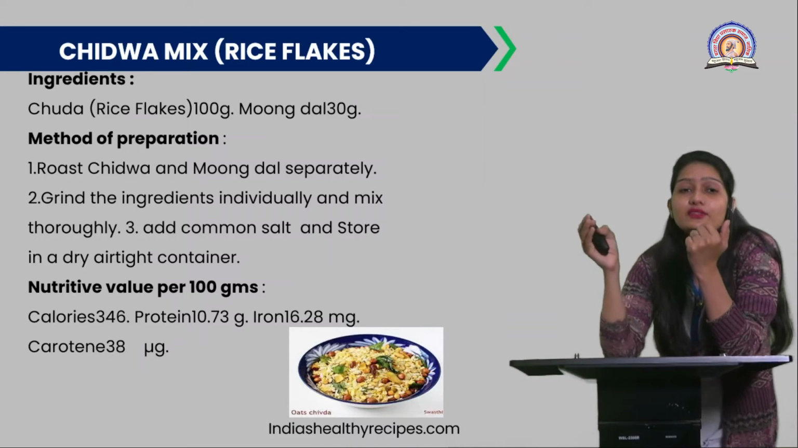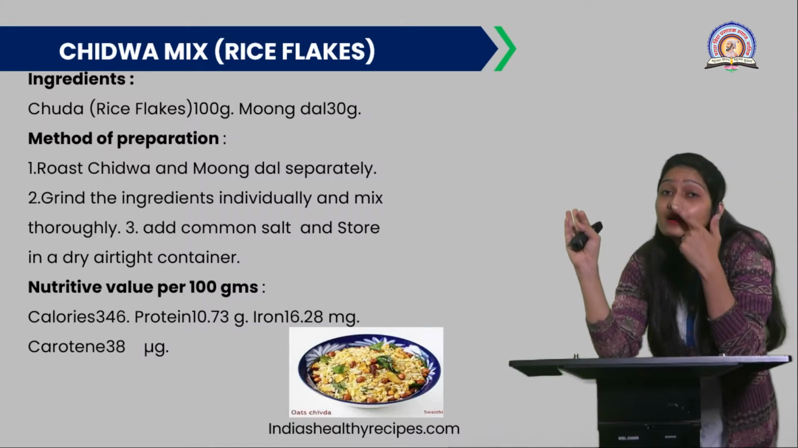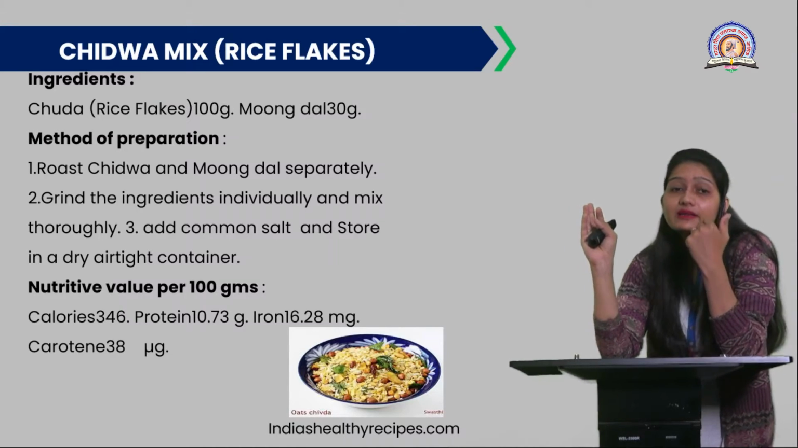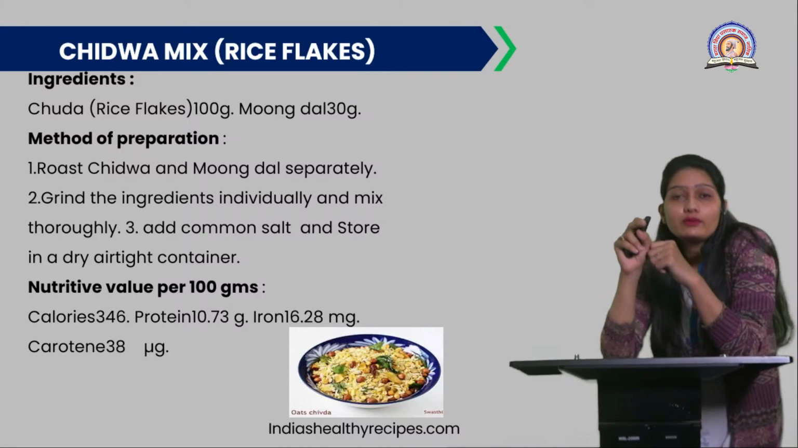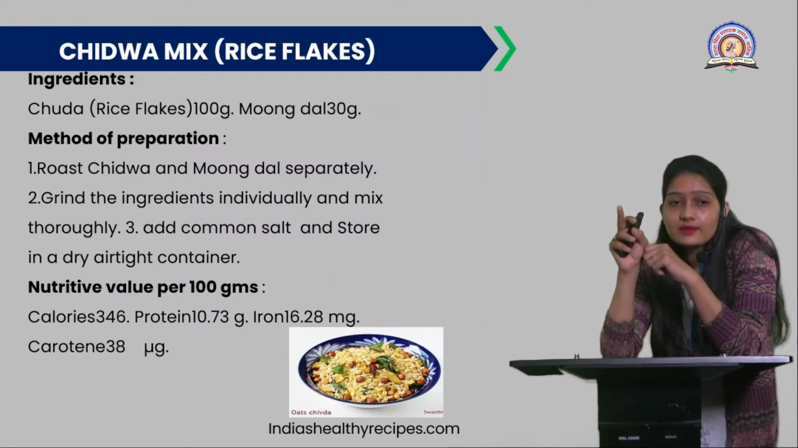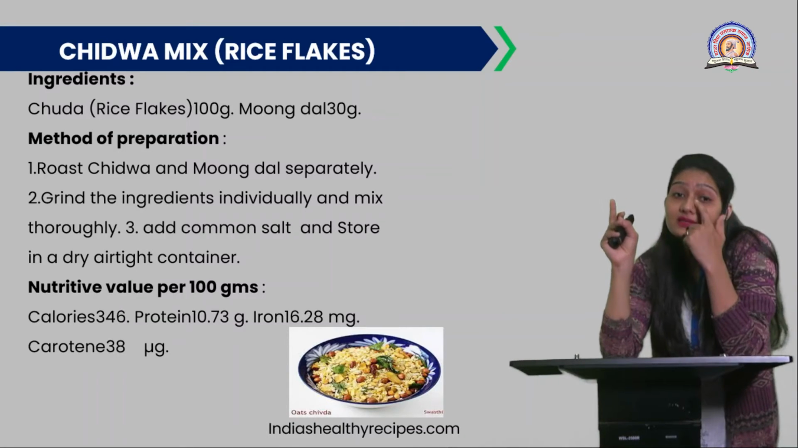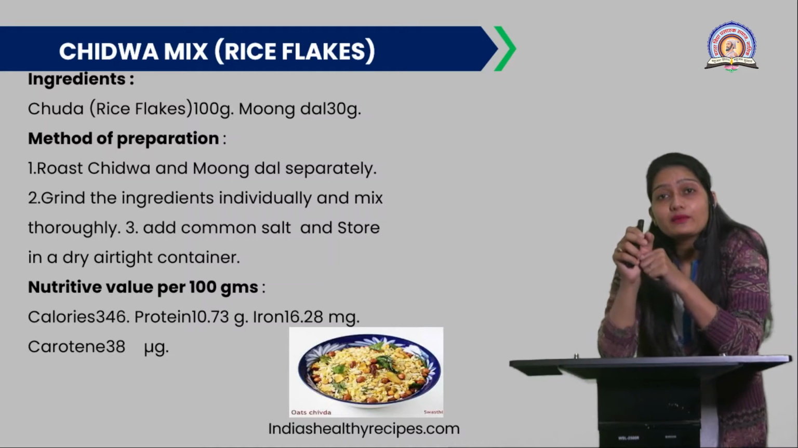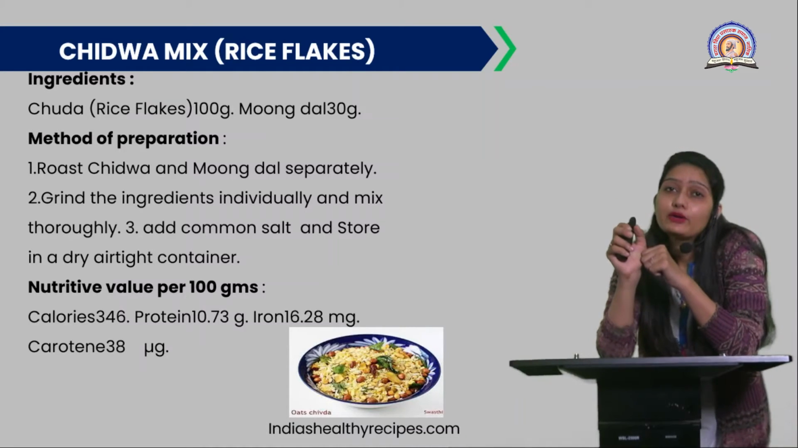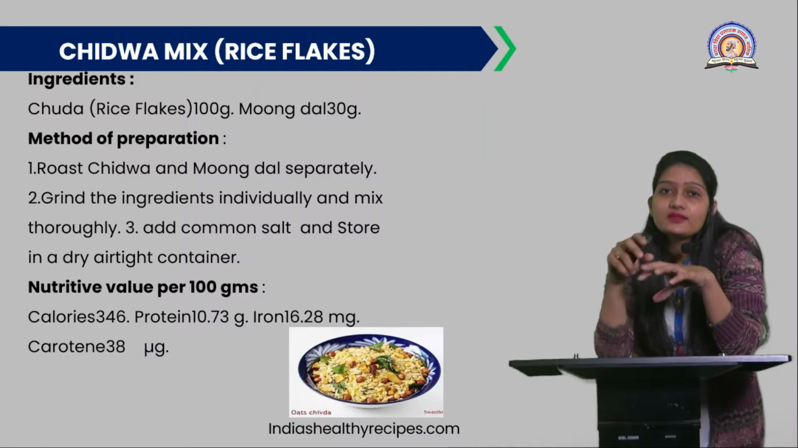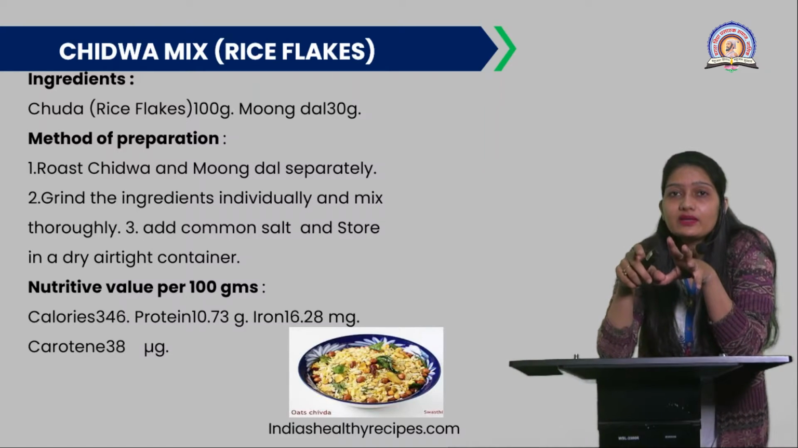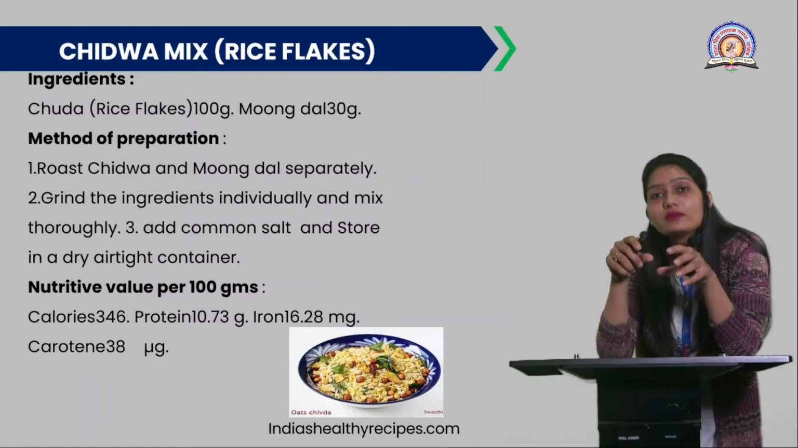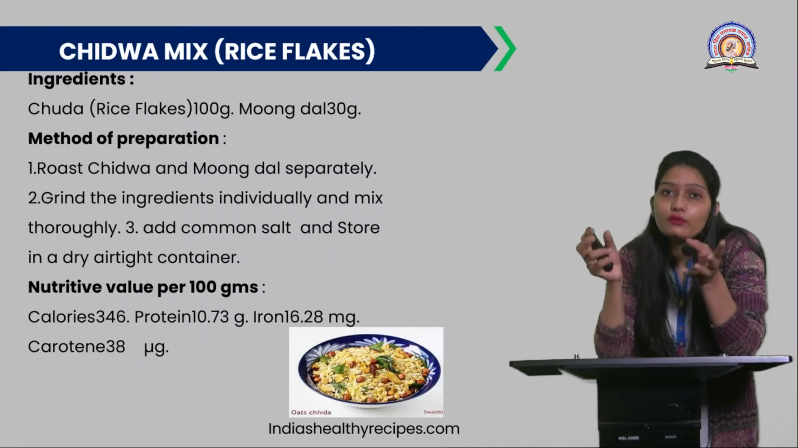The nutritive value given here is per 100 gram. Per 100 gram, the calories you can get from this chivda are 346. Then protein 10.73 gram, iron is 16.28 milligram, and the carotene you will get from this chivda is 38 microgram. So again, an important recipe that is given to the children, that is full of nutrients also.